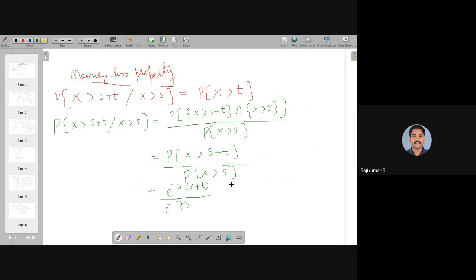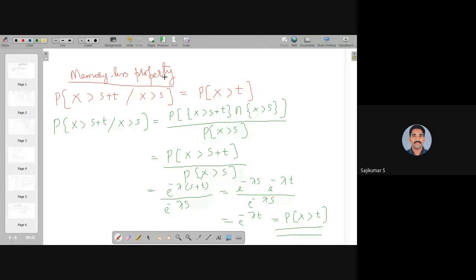That is equal to e raised to minus lambda s into e raised to minus lambda t, divided by e raised to minus lambda s. Cancelling that, we get e raised to minus lambda t, and what is e raised to minus lambda t? It is equivalent to the probability that X is greater than t. So this is the proof of the very important memoryless property of exponential distribution.